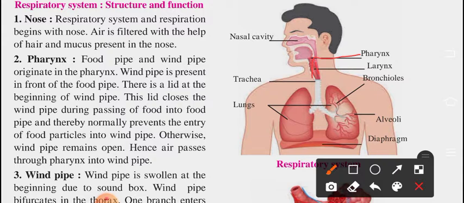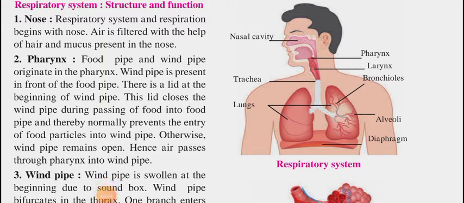This lid closes the wine pipe during passing of food into food pipe, and thereby normally prevents the entry of food particles into the wine pipe. Otherwise, wine pipe remains open. Hence, air passes through pharynx into the wine pipe. So, this is the process of entry of air into the wine pipe.